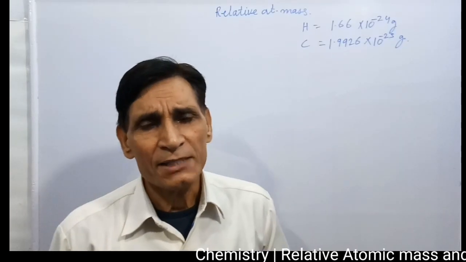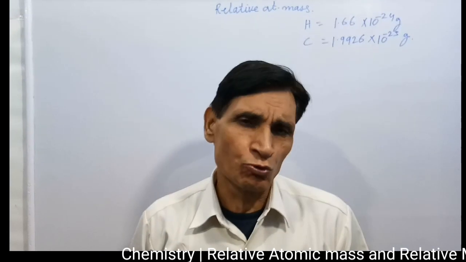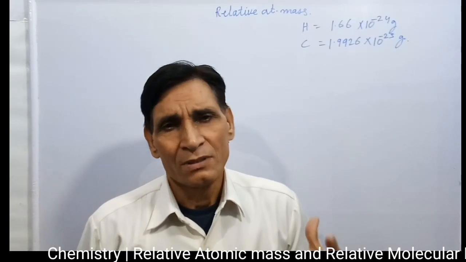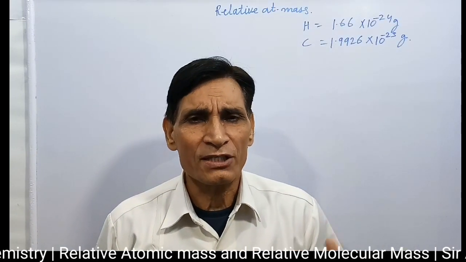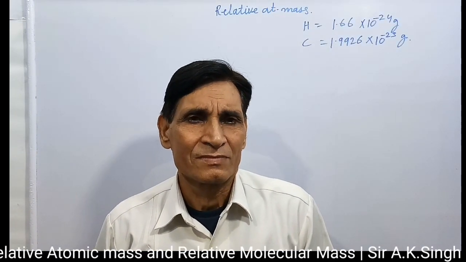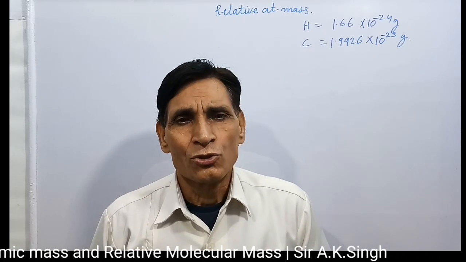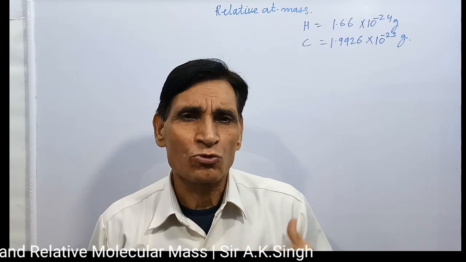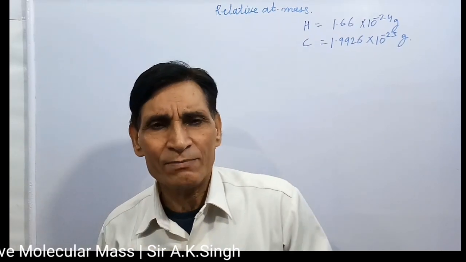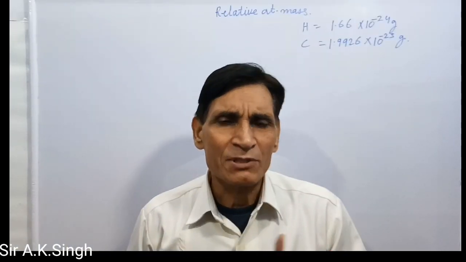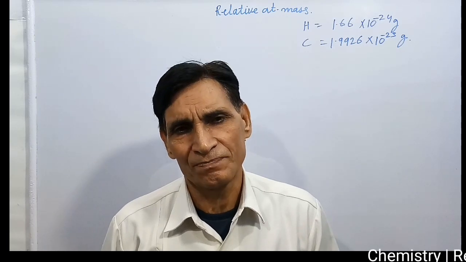Therefore, it has been considered appropriate to use the mass of some standard atom and to relate or compare the mass of other atoms with the standard one. The resulting atomic mass, compared with the standard one, is called relative atomic mass.